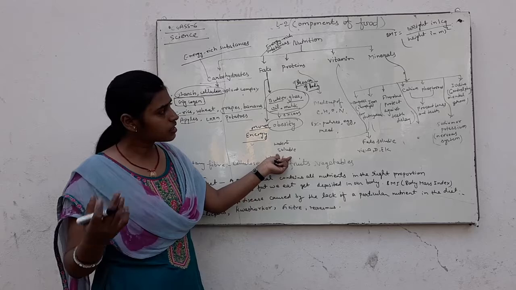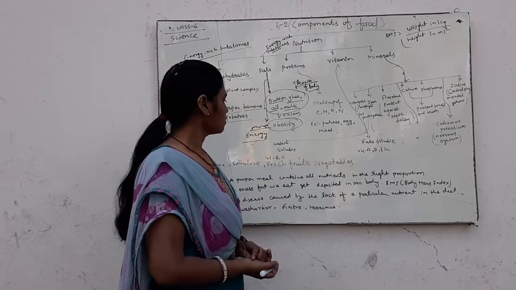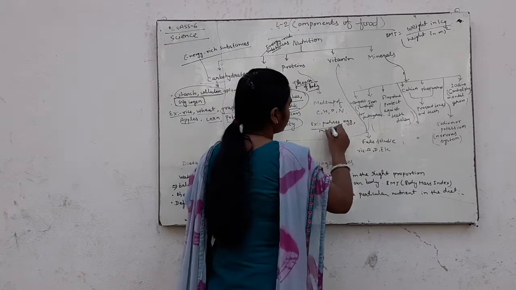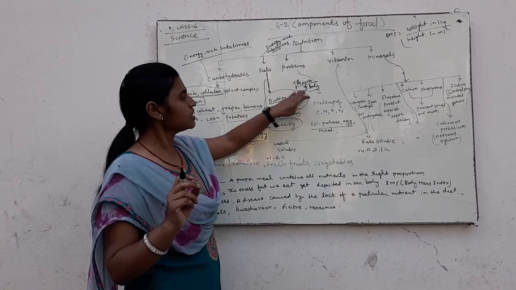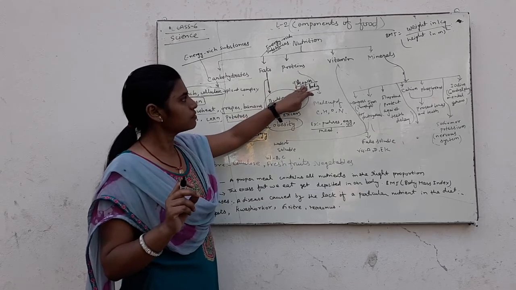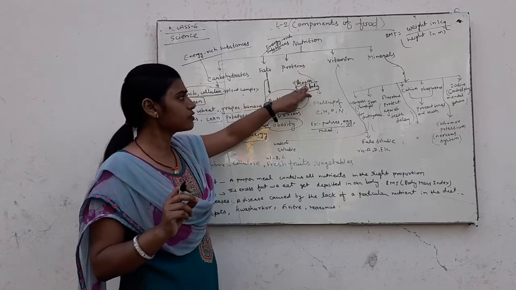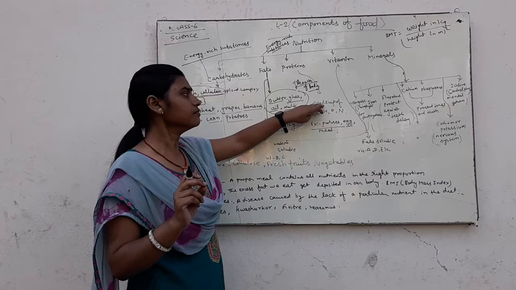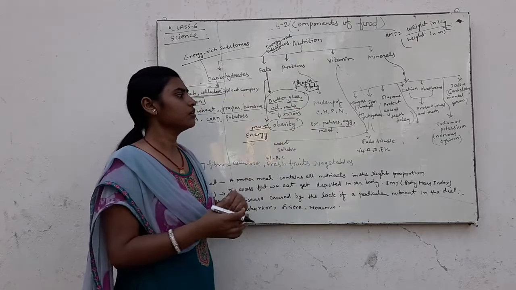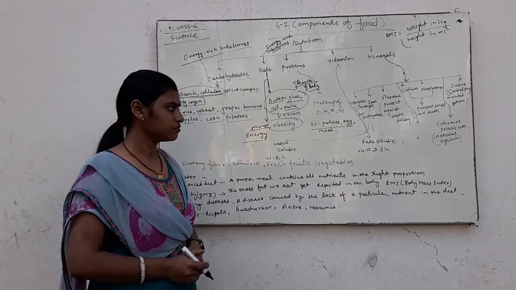Once again, to repeat: proteins are nutrients which help the growth of the body and help repair damaged parts of the body.